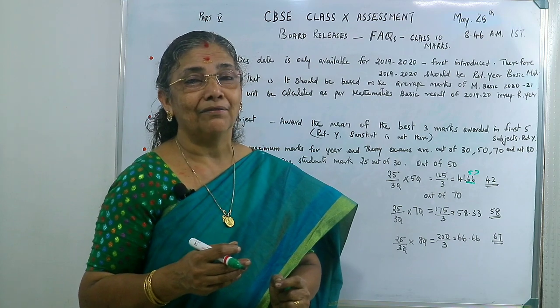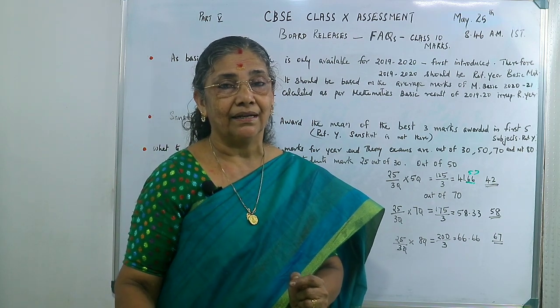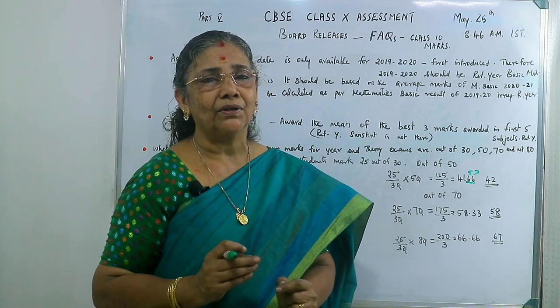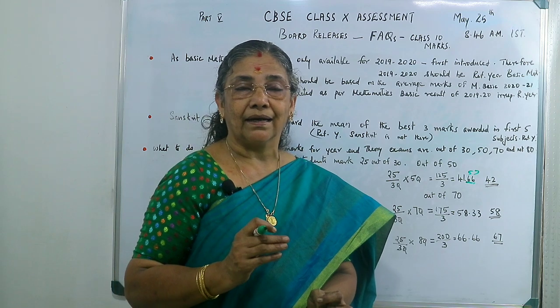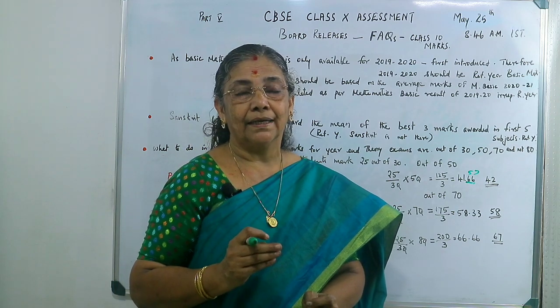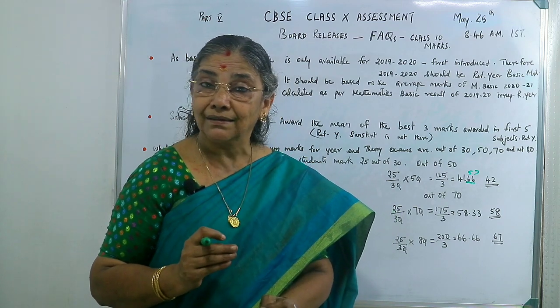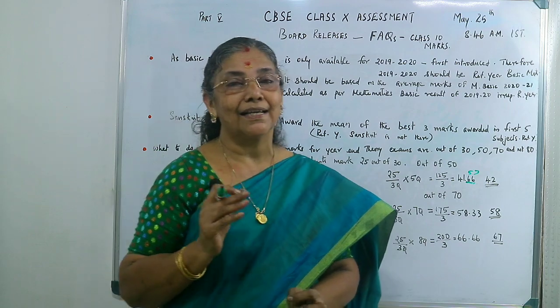And one thing more I want to tell you: other than this, several other questions and answers are also there, and I will tell you. Before that, I want to tell you, recently I found how the pass mark can be calculated out of 80, out of 70. It is a very simple thing. Out of 100, now 33 is the pass mark. Earlier it was 35. So 33 is the pass mark.